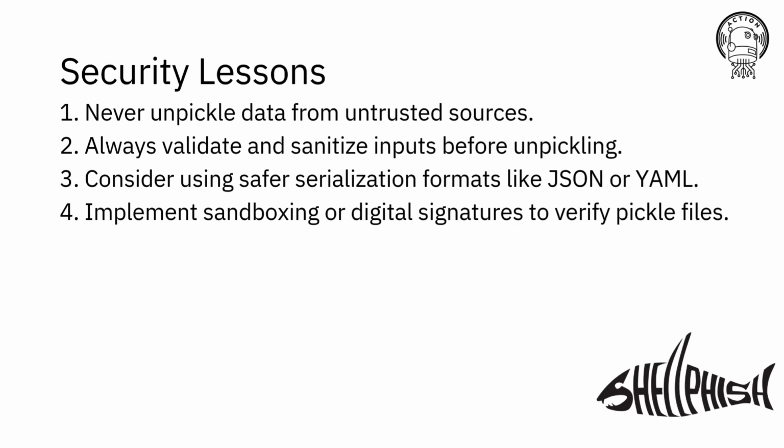What are the key takeaways from this? First and foremost, never unpickle data from an untrusted or unknown source. This is the most important rule. If you're working with pickles, always ensure the data is coming from a trusted, verified source. Second, it's a good idea to use safer serialization formats like JSON or YAML, which don't have the same security risks as pickles. Third, if you absolutely must use pickles, implement security measures such as sandboxing the environment or using digital signatures to verify the integrity of the data before unpickling. These precautions can help mitigate the risks of remote code execution or system compromise.